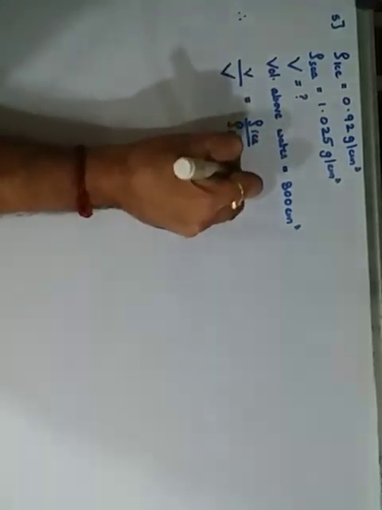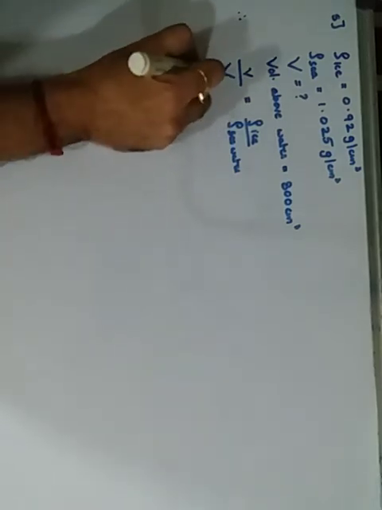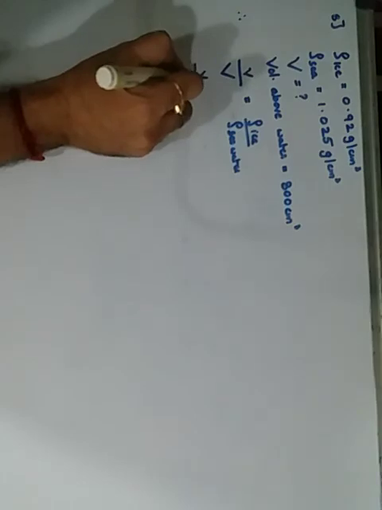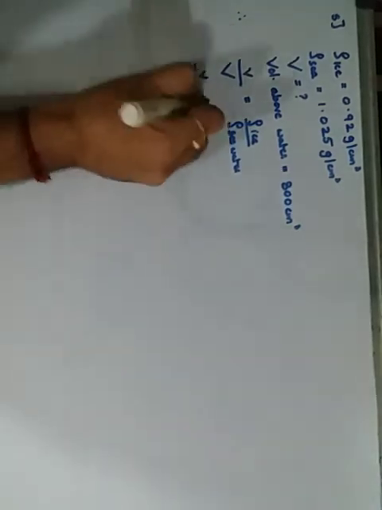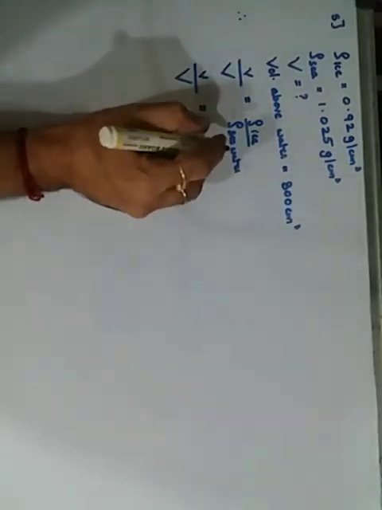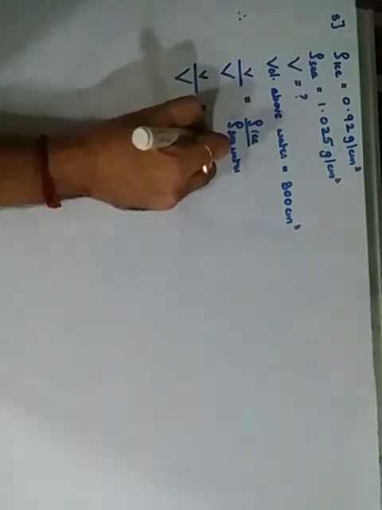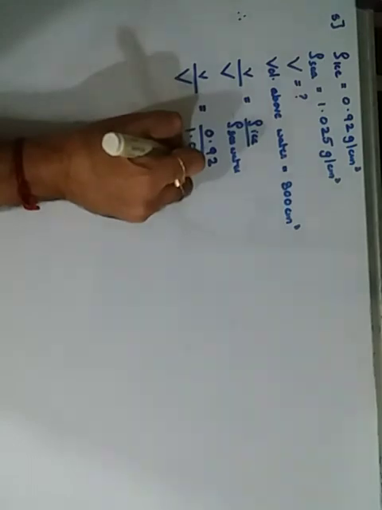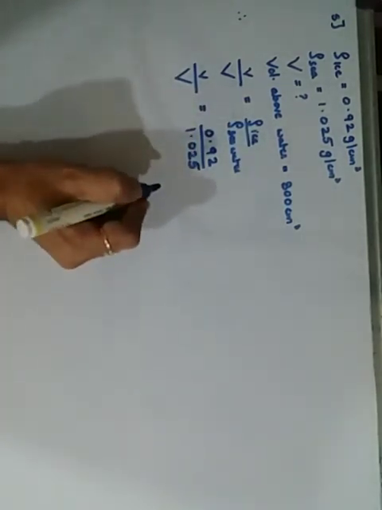Your small v, how much is immersed, we don't know, and the total volume also we don't know. This is what is required, and it is equal to the density of ice, 0.92, upon the density of seawater, 1.025 grams per centimeter cube.